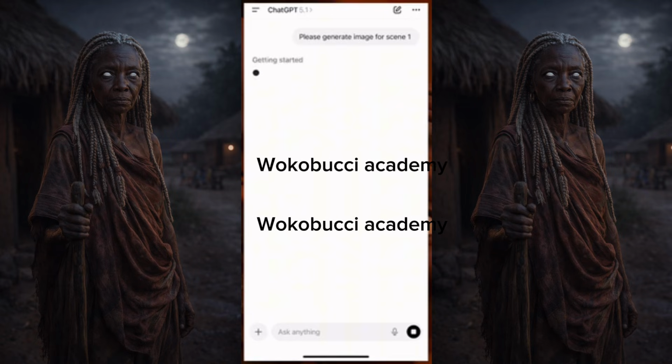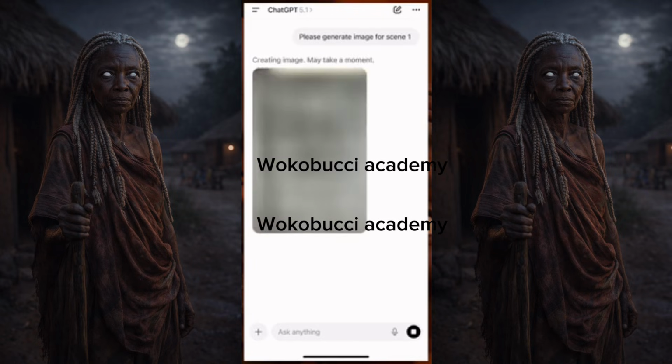Now they're generating the image. Basically, this is generating in 9:16. If you want it to be in the YouTube size, tell them to generate images for you in landscape mode, which is going to be the YouTube format. This one is the TikTok, the Instagram, or the short format. And since this story is short, that's why they gave me a short format, like in portrait mode. So this is the portrait mode.